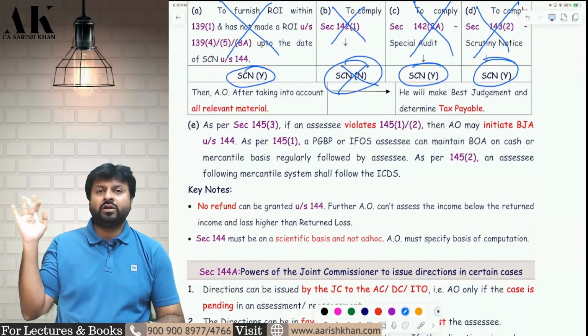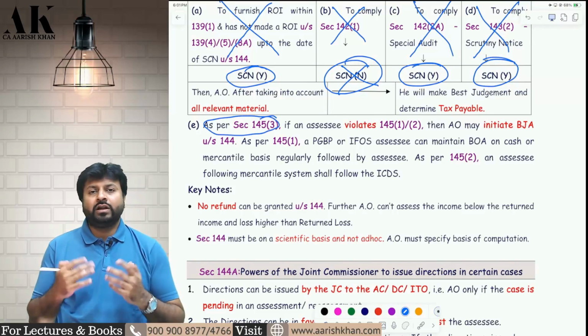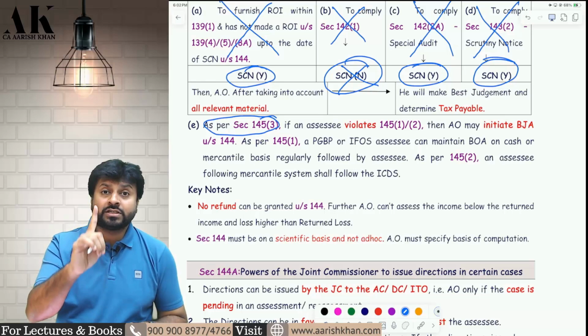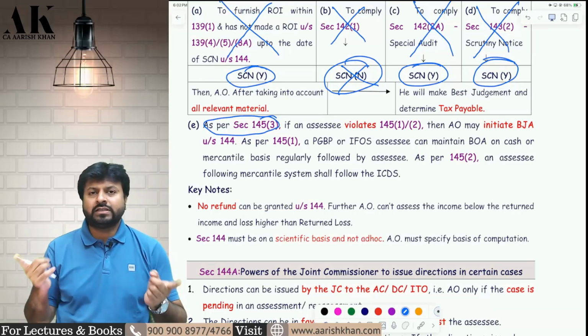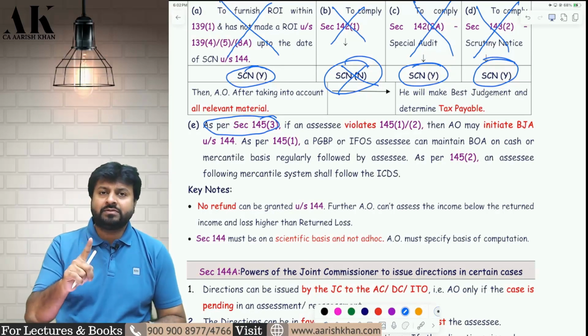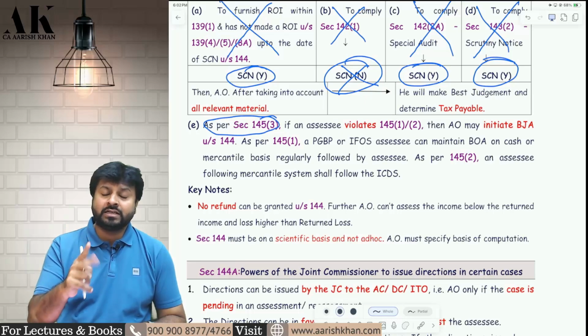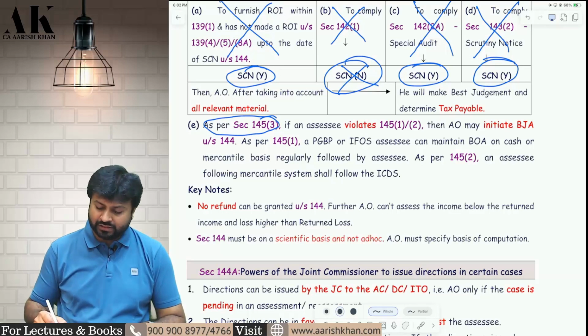One more thing which we have done long back in the chapter of PGPP. If you violate 145 subsection 3, what is 145 subsection 3? 145 subsection 3 says that if you violate subsection 1 and subsection 2 of section 145, then the AO will do best judgment against you. What is subsection 1 and subsection 2 of 145? Subsection 1 talks about if you don't maintain your books of accounts regularly as per cash or regularly as per mercantile, or if you don't follow the income computation and disclosure standards, then the AO has the power to do what? Best judgment assessment as per 145 subsection 3. So this is what 145 subsection 3 is all about.